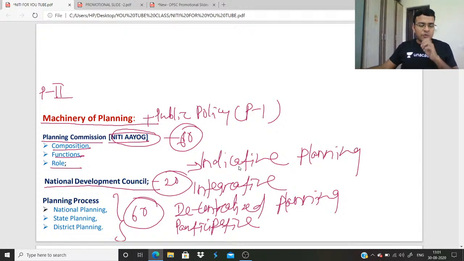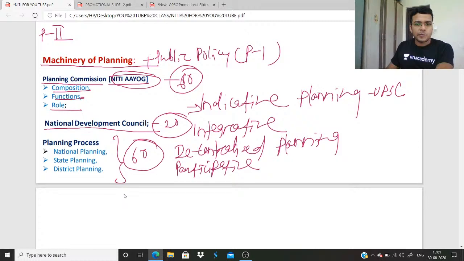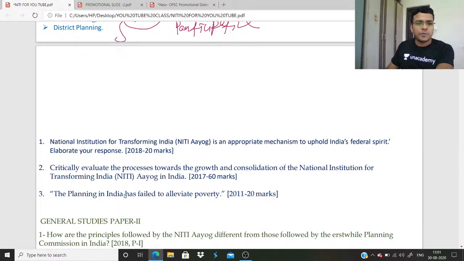You have seen the concept of indicative planning in the UPSC syllabus. It was not in the OPSC syllabus, but still, if you write one or two words about indicative planning in the answer on NITI Aayog or the answer on planning process, your answer will be more value rich. So this is about NITI Aayog, NDC, and planning process. And these are the previous year questions.